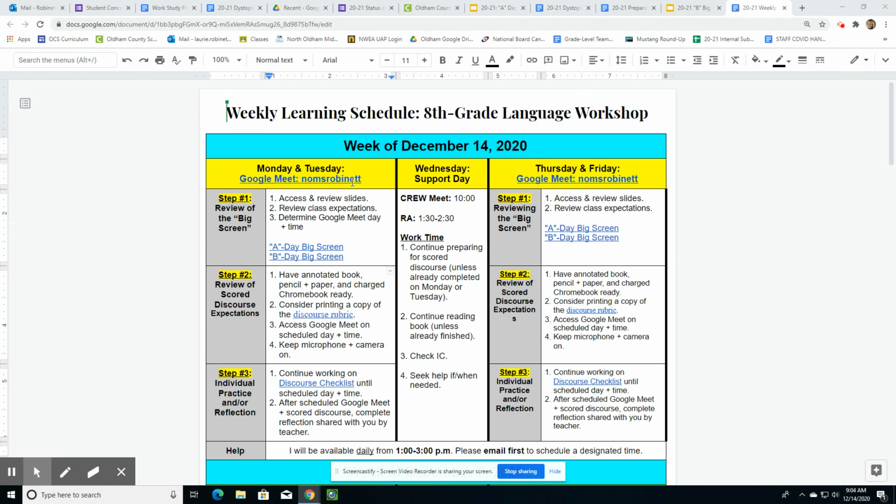Step 1, you're going to want to, as always, access and review the big screen slides. So when you go in there, you're clicking on whether it be our A day big screen or B day. In all reality, they're the same, but I know we've gotten into the habit as either an A day student or B day student going into those. Once you're in there, you want to review those class expectations and determine your Google Meet day and time.